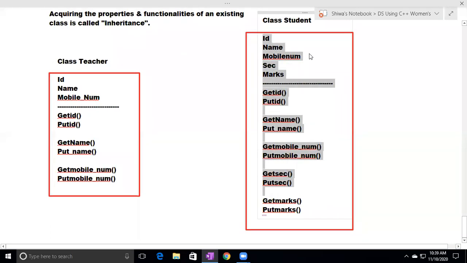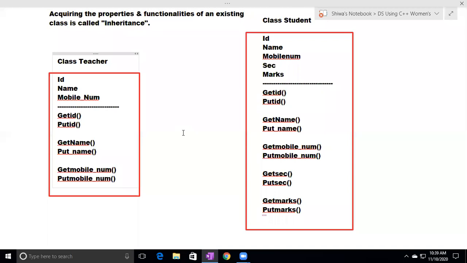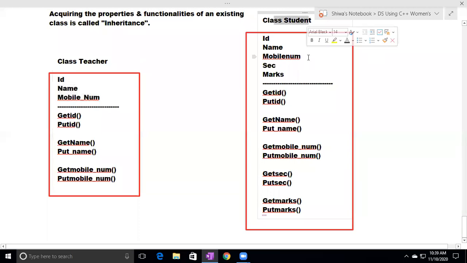So automatically what will happen? Some memory will be wasted here. Sorry, automatically some development time will be wasted, not memory, because again we are defining 6 methods. That method may have 10 lines of code, or that method may have 100 lines of code. To write 100 lines of code, some time will be wasted. Like that, I have to define 6 methods. I want to save this development time. I want to reuse this ID, name, mobile number, which is in the class teacher, in the class student.